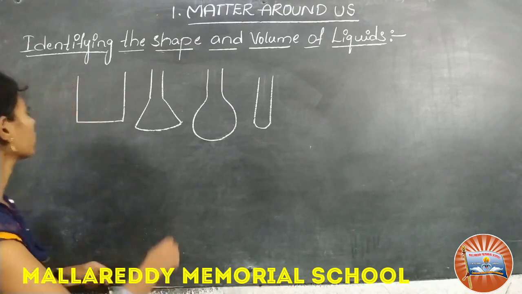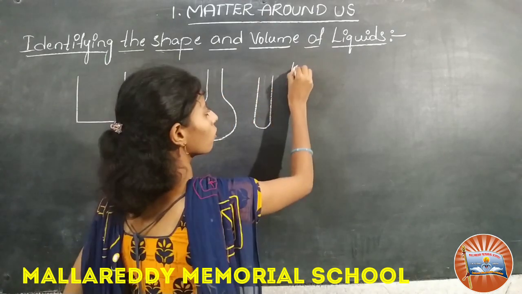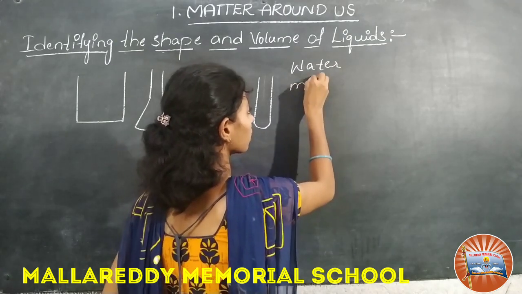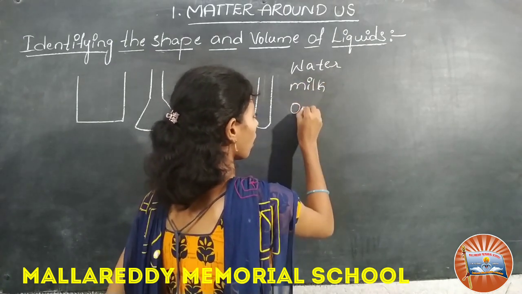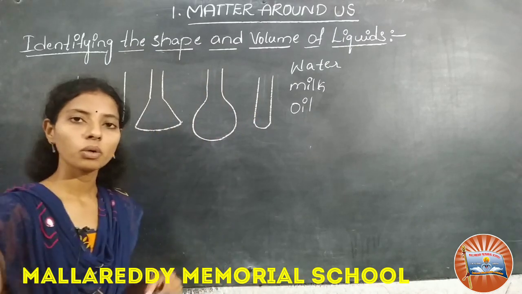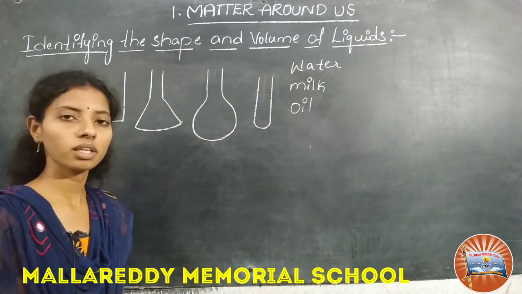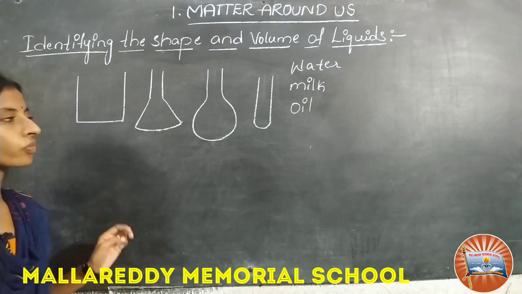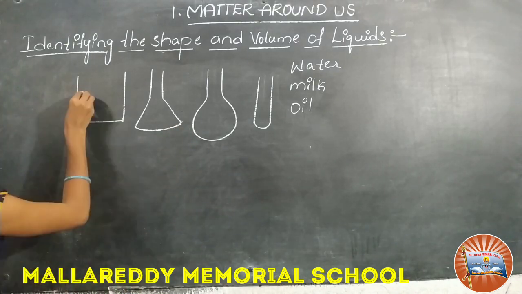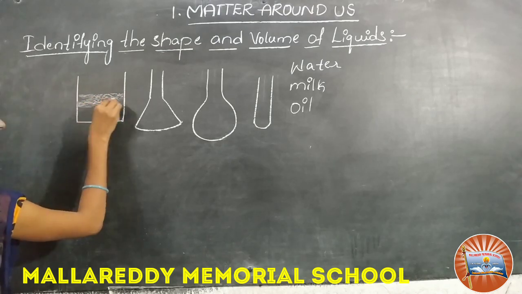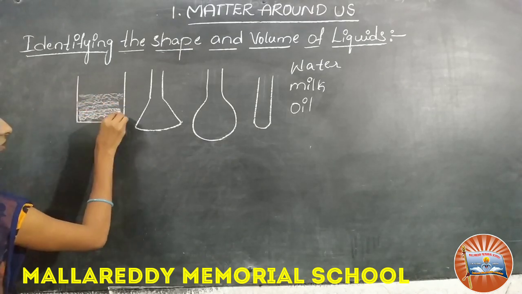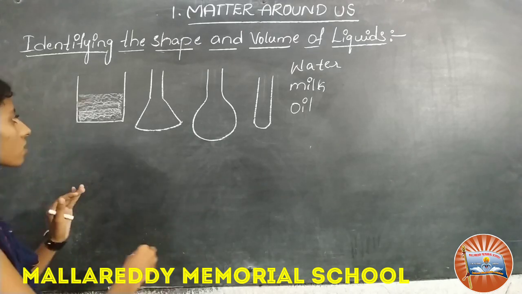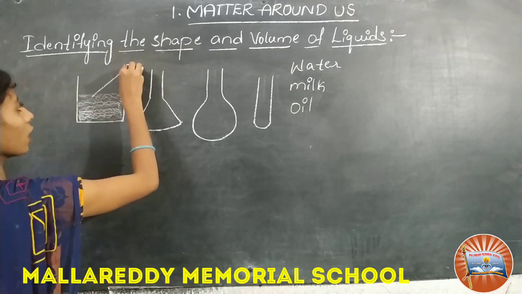So here I want to take water, milk and oil. These three come under liquids. First we have to take water. Here I am taking water in the beaker with the measuring jar. Let us say this is 50 ml.